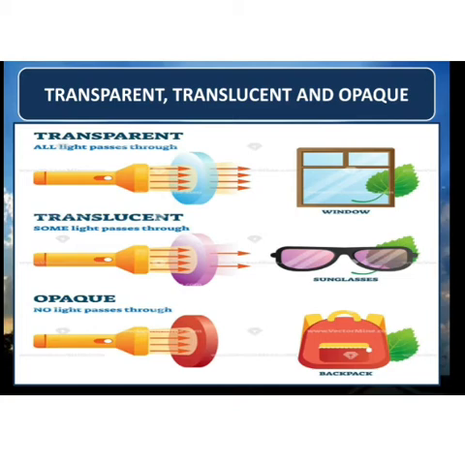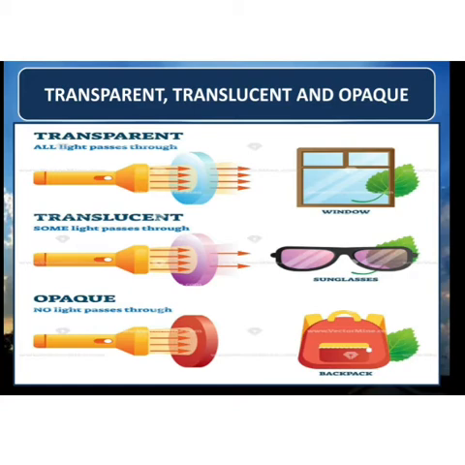See in the first figure, from the torch 4 rays are coming out and after the object also 4 rays are passing. 4 rays came out of the torch and 4 rays passed after the blue object. So that means all the light has passed. In translucent objects 4 rays are coming but after the object only 2 rays are passing. That means only partial light has passed and the rest has been absorbed. That is why we are not able to see clearly.